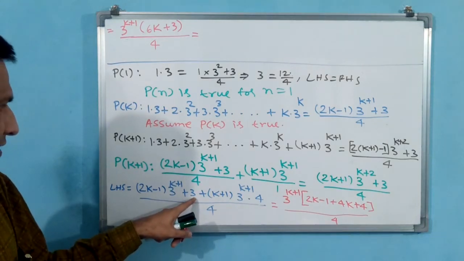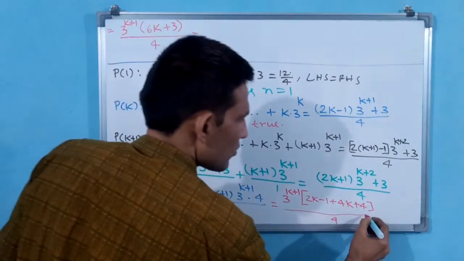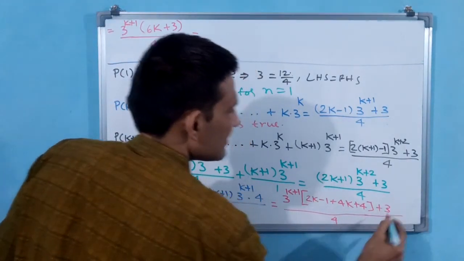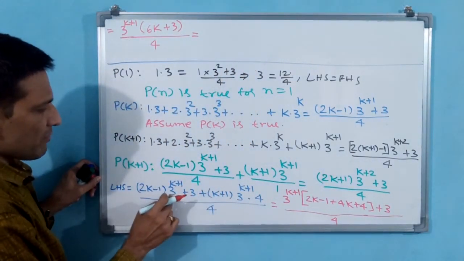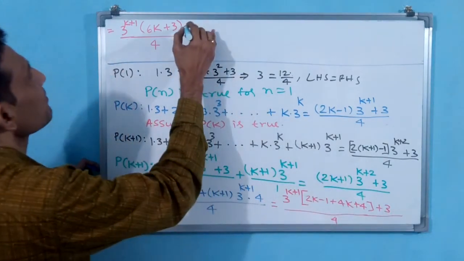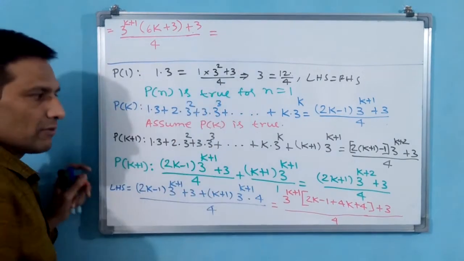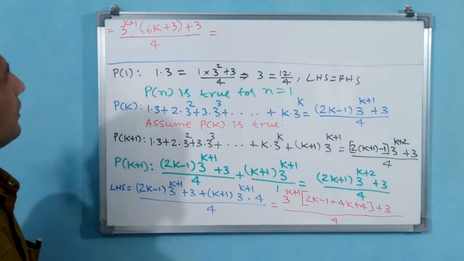One thing we missed here. 3 is there. 3 you have not written. 3 you have to write. See, this 3 is not multiplying with 3 power k plus 1. That is why the separate 3 you have to write. Separate 3 you have to write. Okay, you understand now? Okay.